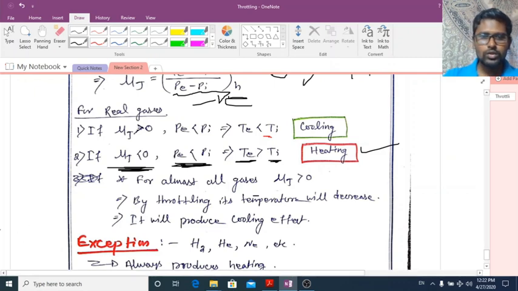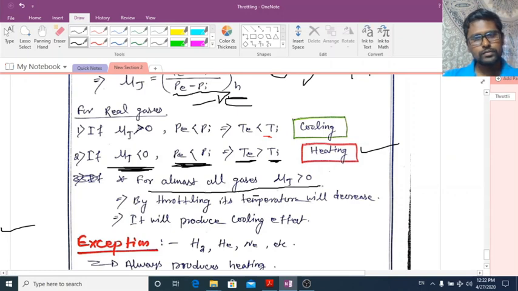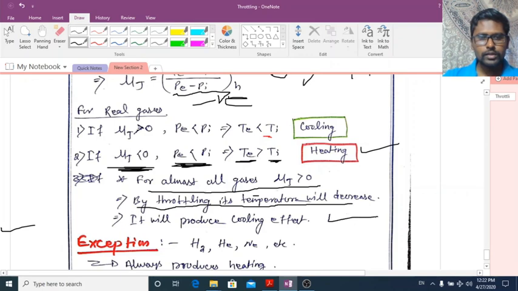So for almost all gases, μj is greater than 0. By throttling, its temperature will decrease. If μj is greater than 0 or positive, then by throttling that gas, it will produce less temperature and it will produce a cooling effect.